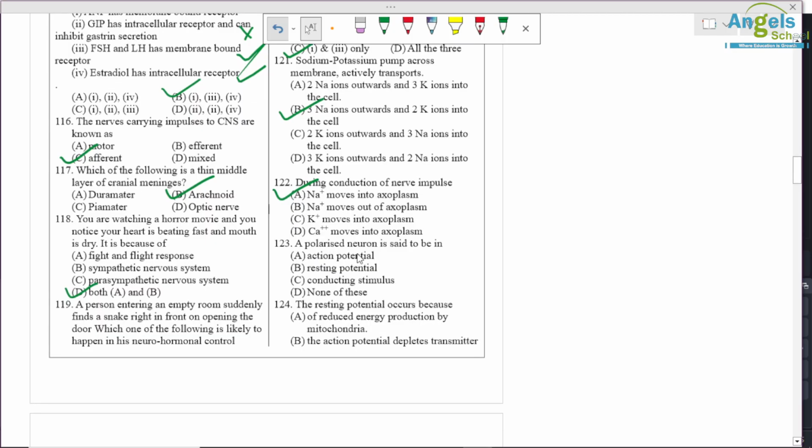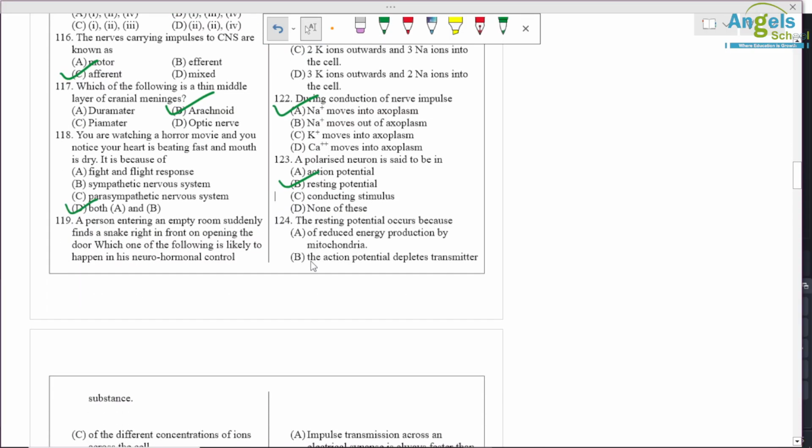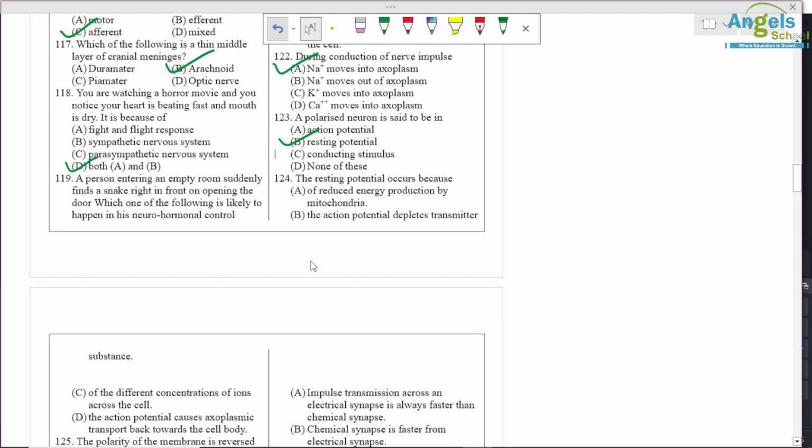A polarized neuron is said to be at resting potential. The resting potential occurs because of reduced energy production by mitochondria.